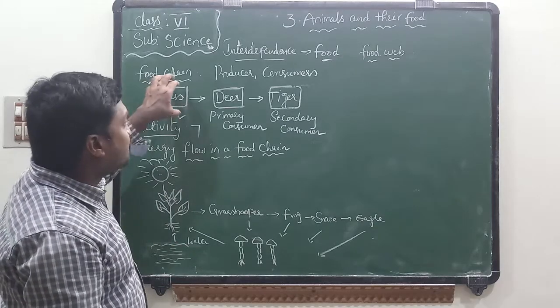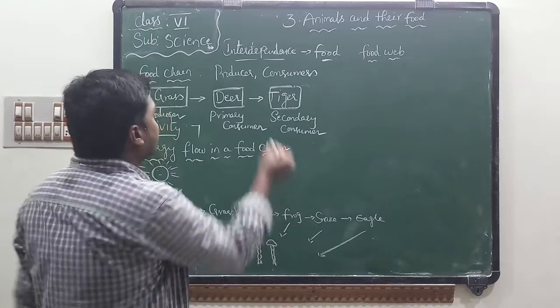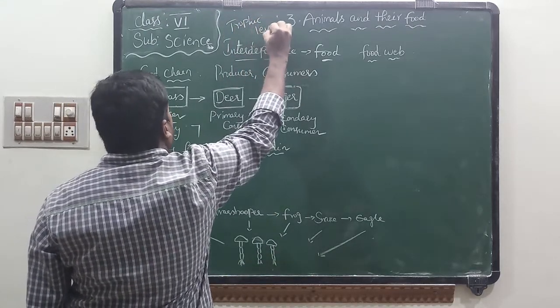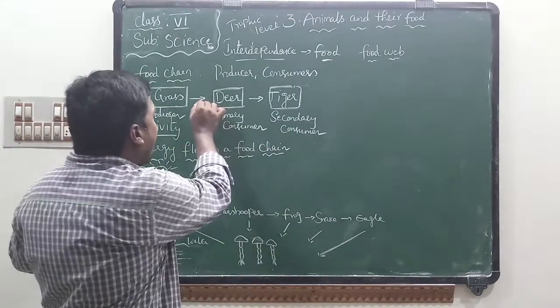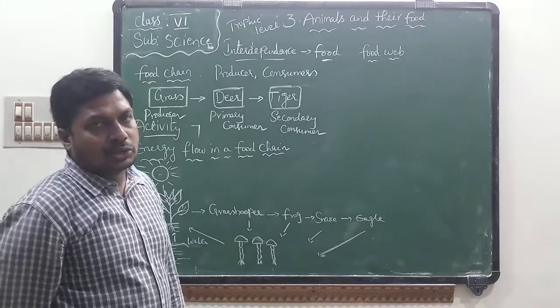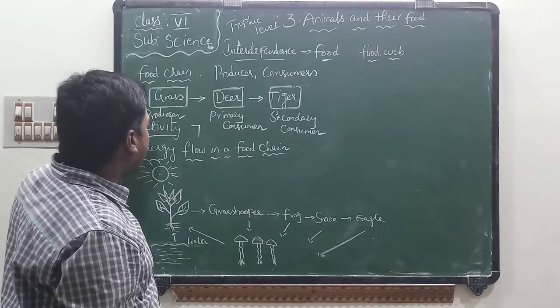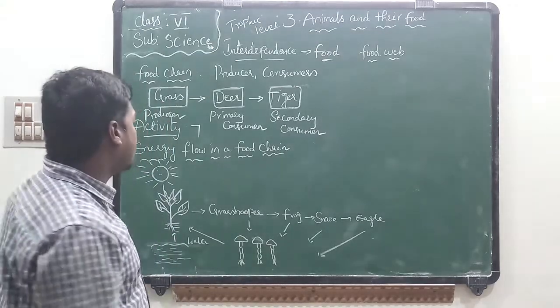The different levels in a food chain are known as trophic levels. Each level is a trophic level, and the arrow between each level shows the feeder position.